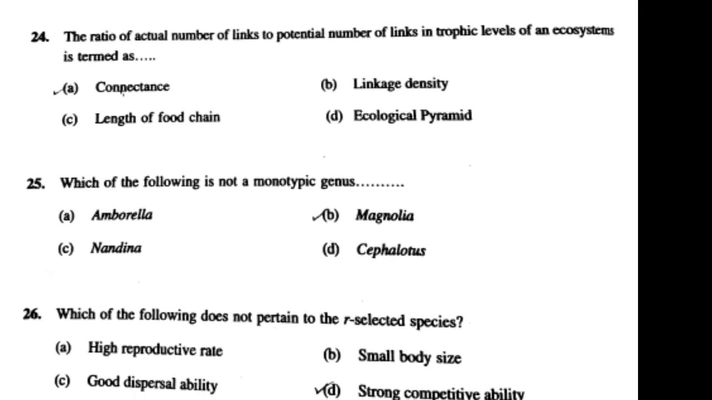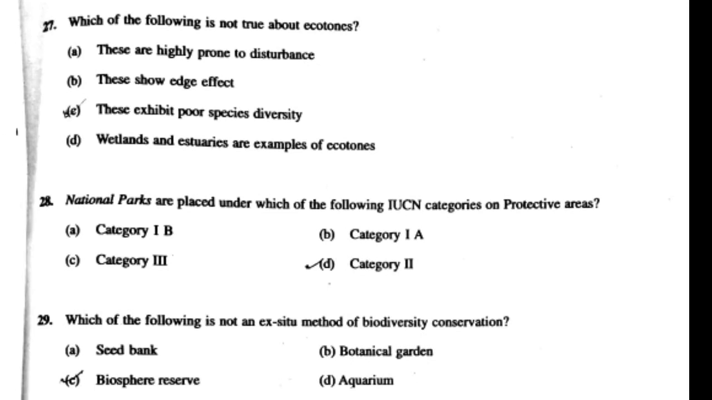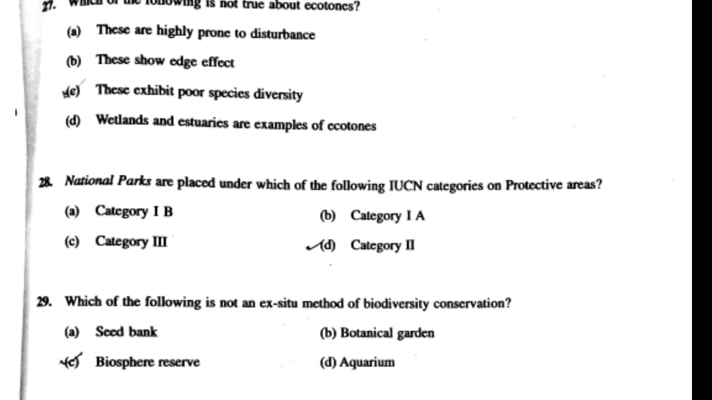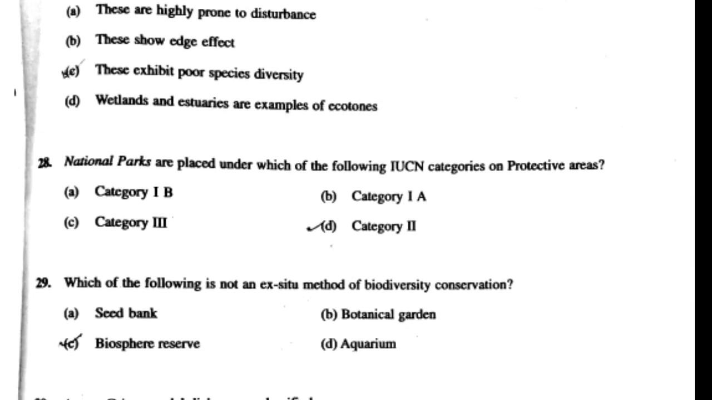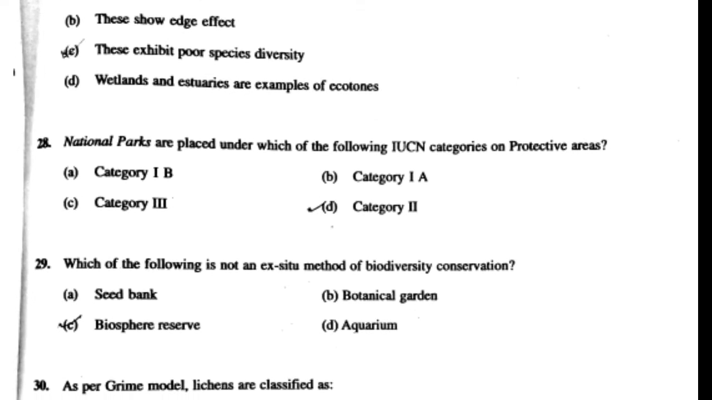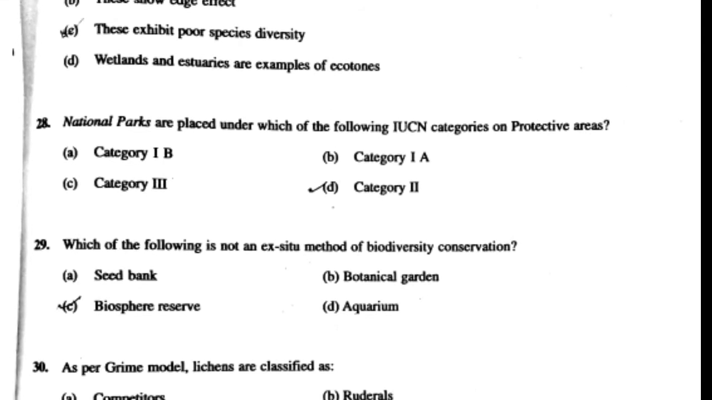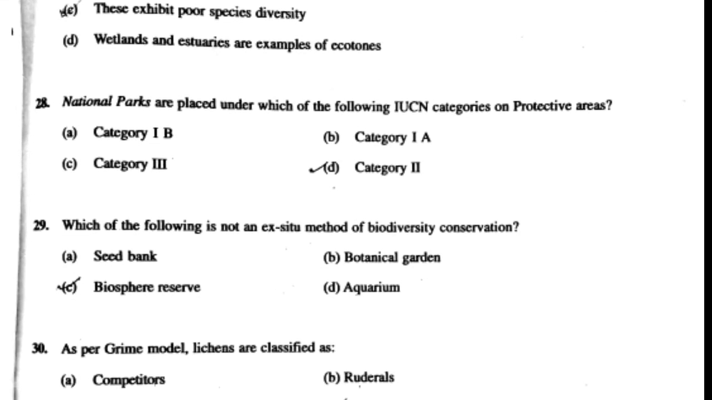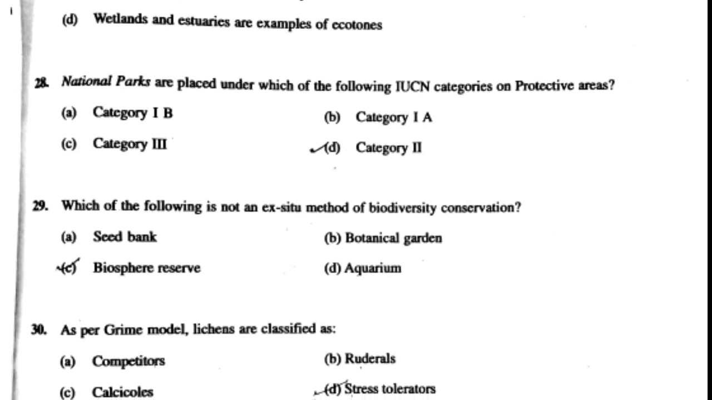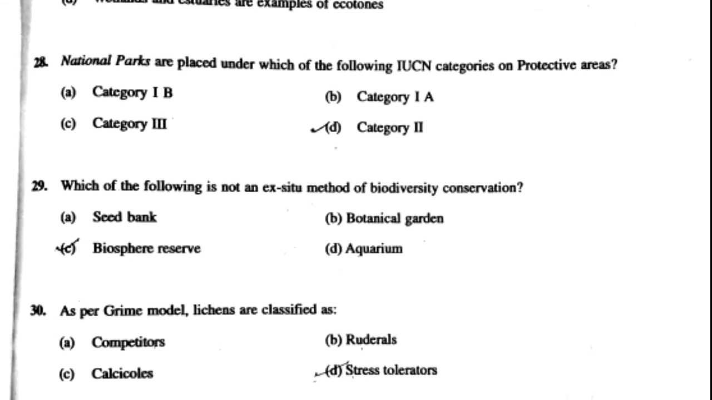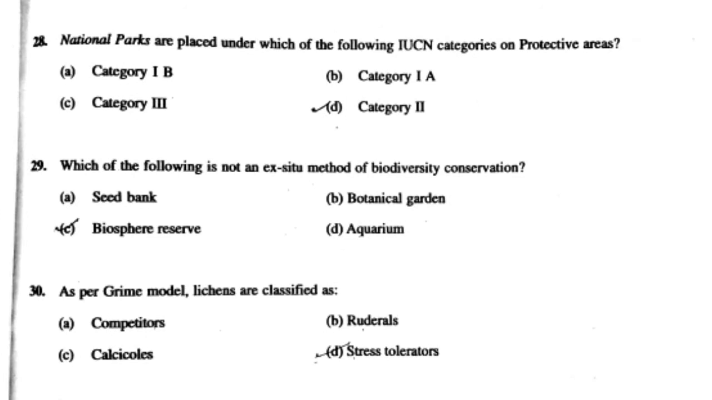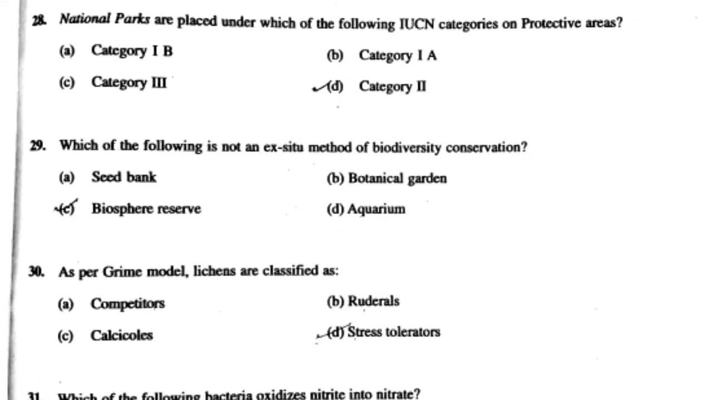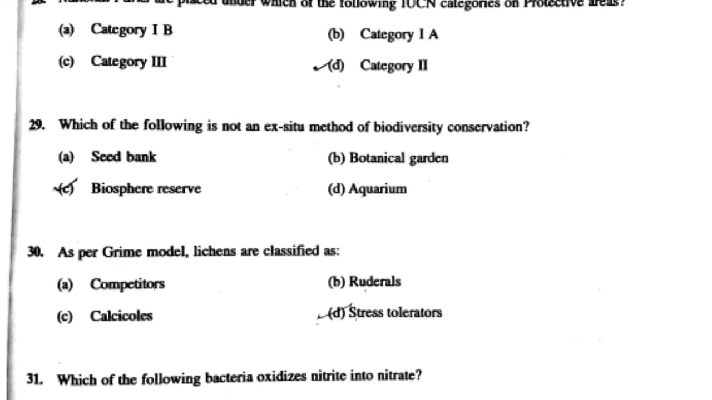27th question is, which of the following is not true about the ecotone? Answer is, these exhibit poor species diversity. 28th question is, national parks are placed under which of the following IUCN categories of protected areas? Answer is category 2. 29th question is, which of the following is not an ex situ method of biodiversity conservation? Answer is biosphere reserve. 30th question is, as per Grime model, lichens are classified as?